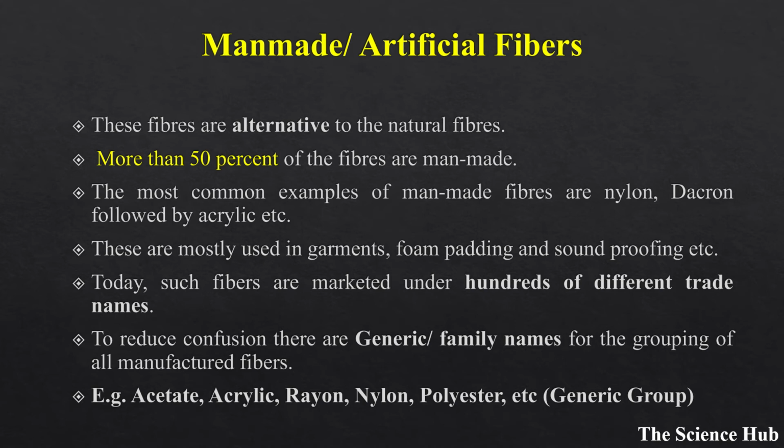Today, such fibers are marketed under hundreds of different trade names. To reduce confusion, there are generic, or family, names for the grouping of all manufactured fibers. For example, acetate, acrylic, rayon, nylon, polyester and many more.